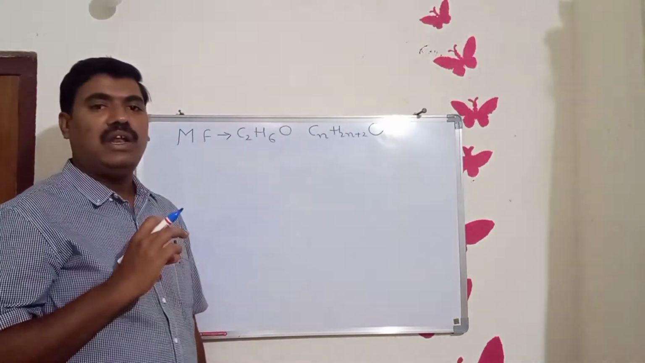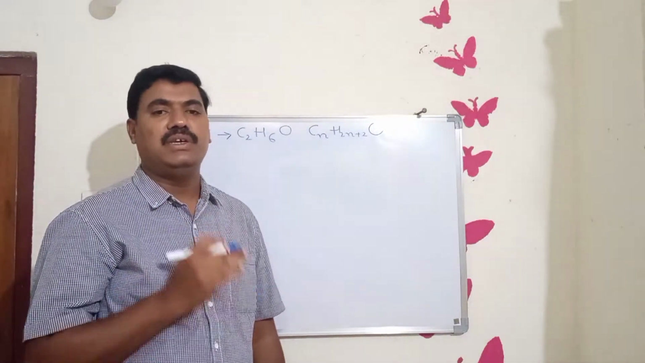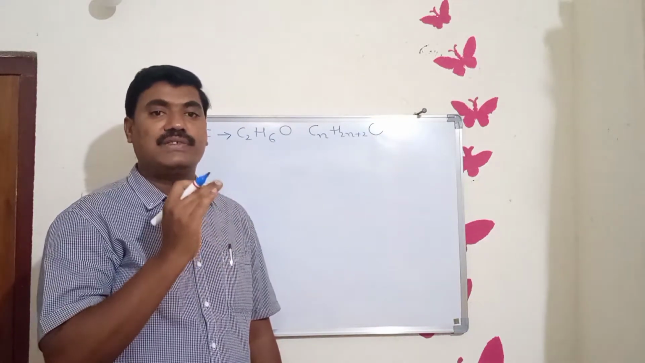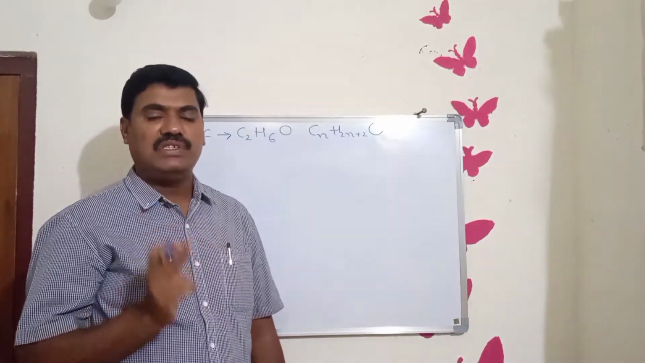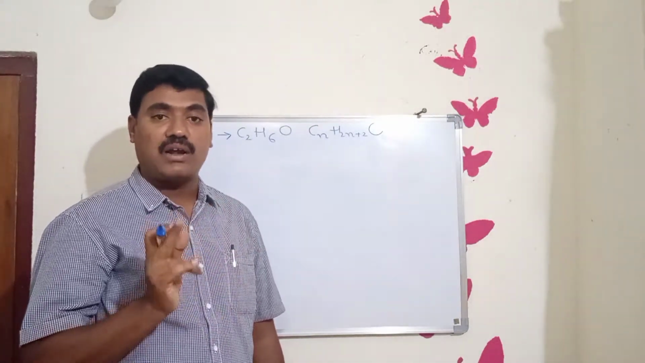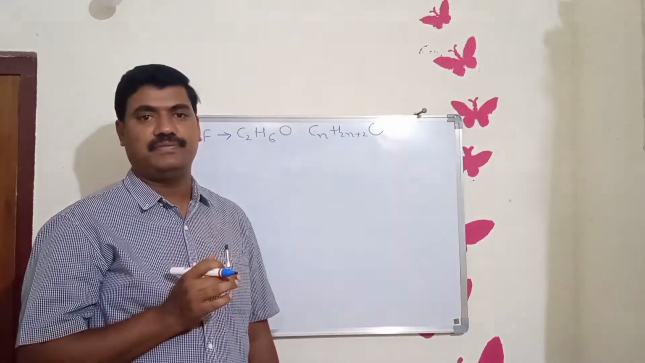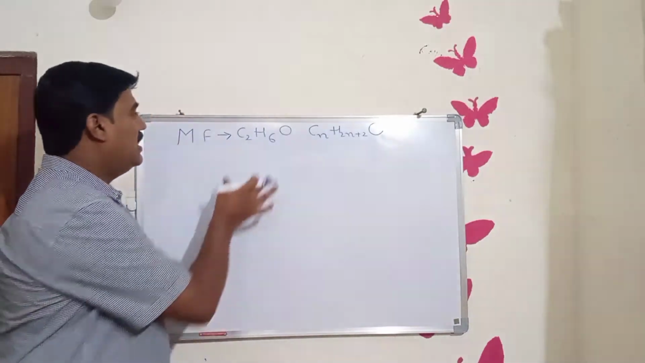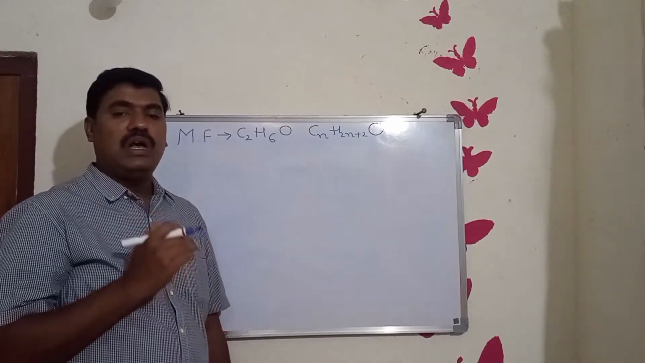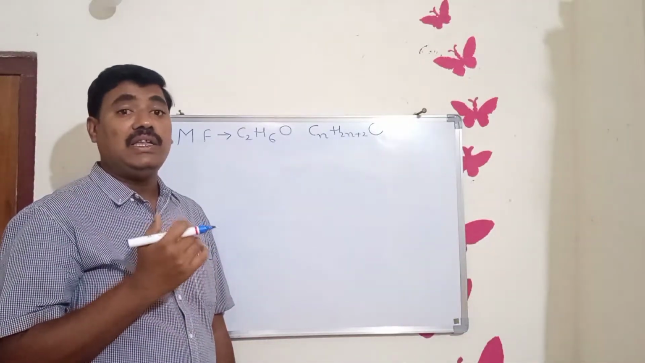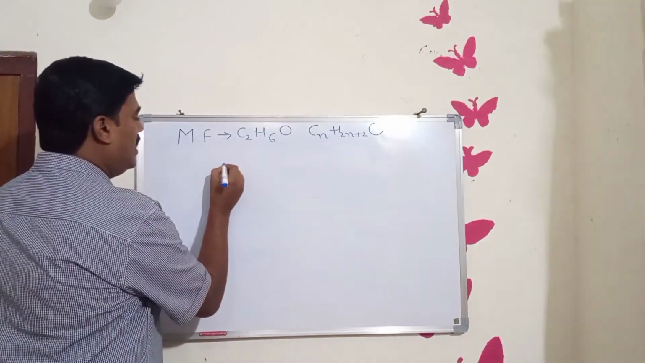Now I will define the term isomerism. Isomerism means the substances having the same molecular formula but differing in their physical and chemical properties are called isomers, and this phenomenon is known as isomerism. So in our example there are two carbon atoms. For alcohols and ethers containing two carbon atoms, first of all I will write the